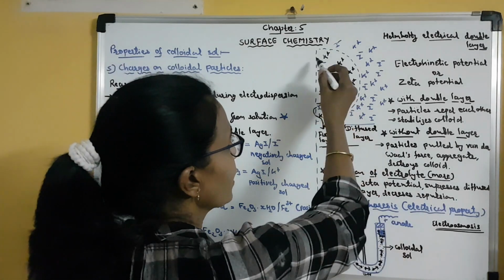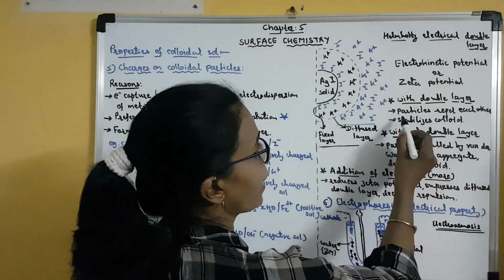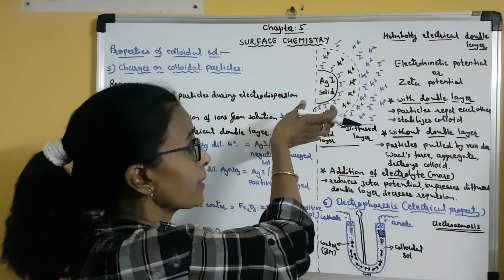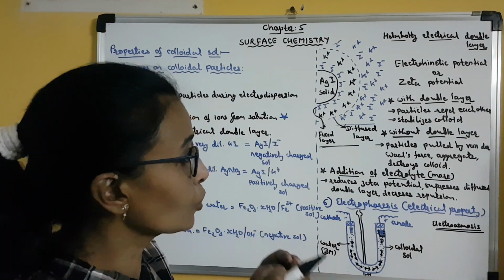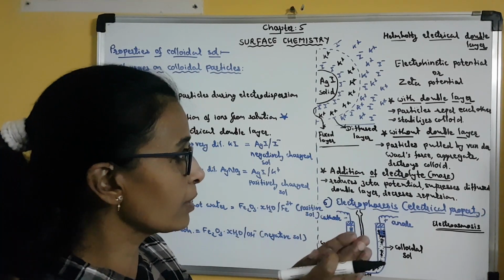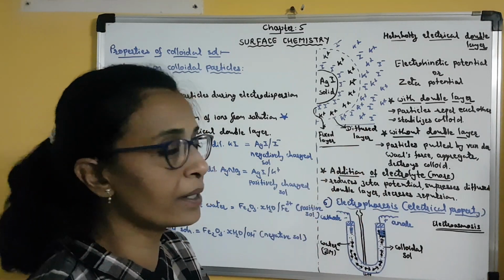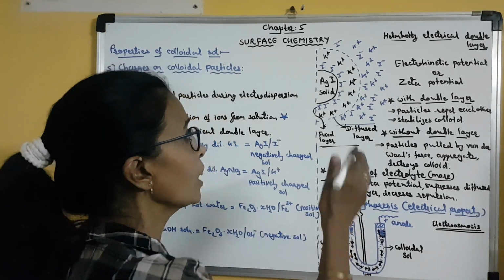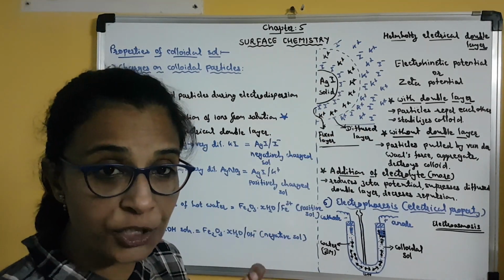But if there is a formation of such a double layer, then what is the advantage? Particles will repel each other, because all particles have the same identical double layer of negative and positive ions. So when they come closer, they will repel each other, and that is why they will remain dispersed and the colloid will remain stable. So for stability of the colloidal sol, the formation or existence of the electrical double layer is essential.